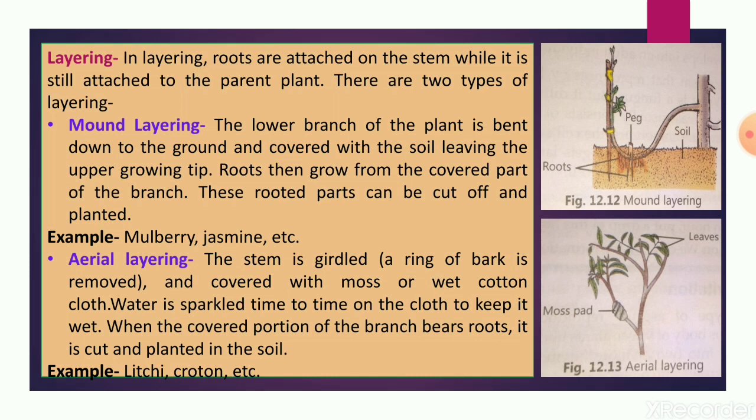From time to time water is sprinkled on it to keep the cotton and the cloth wet. When the covered portion of the branch bears roots, it is cut and planted in the soil. This type of aerial layering is done in lychee, croton, and many other plants also.